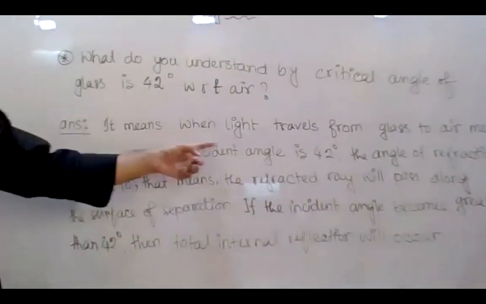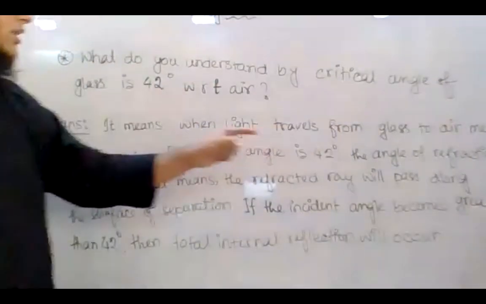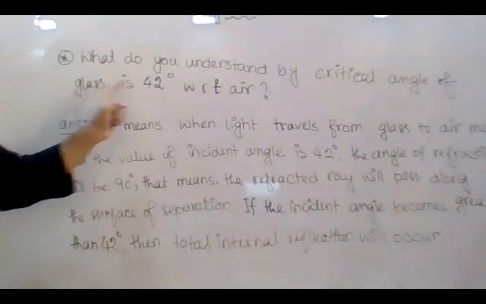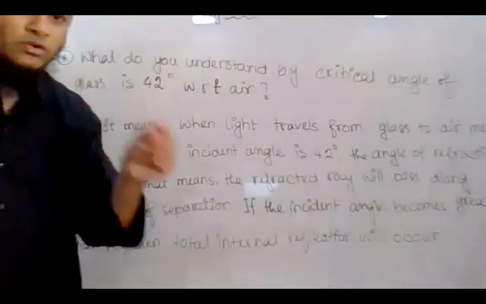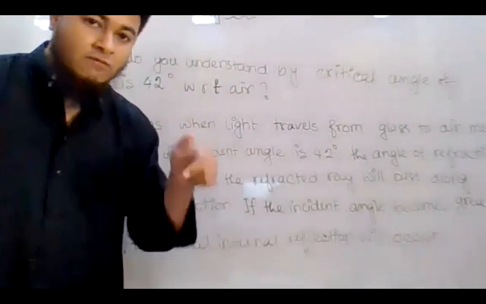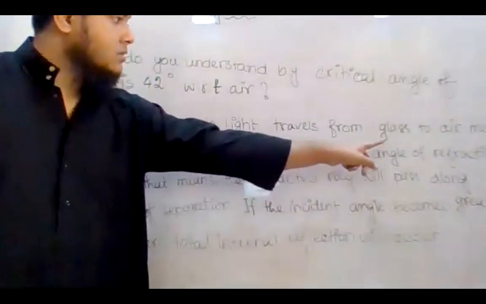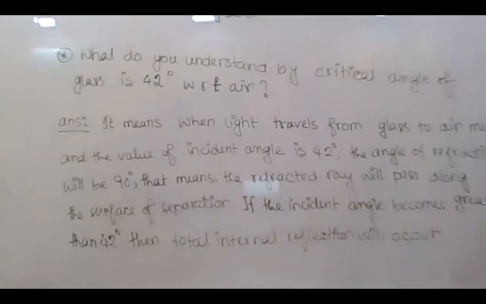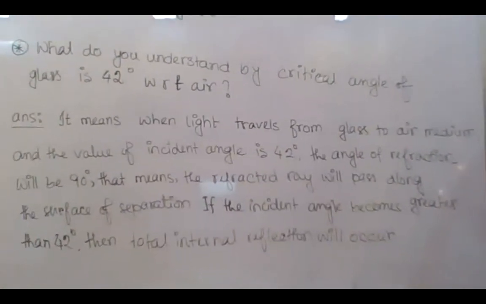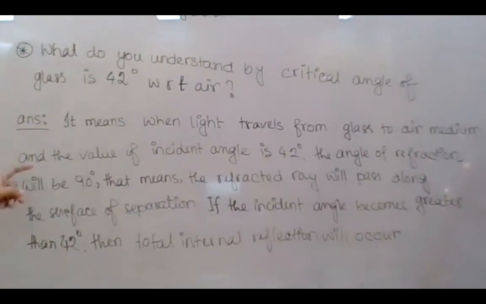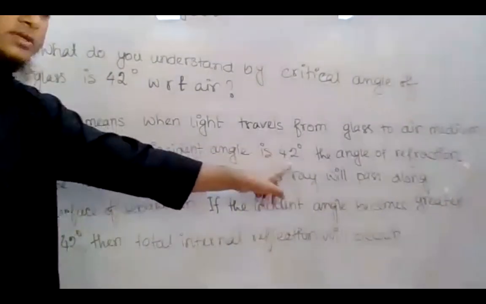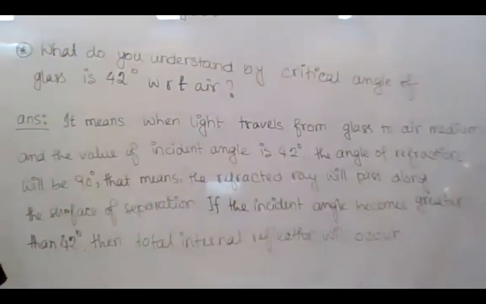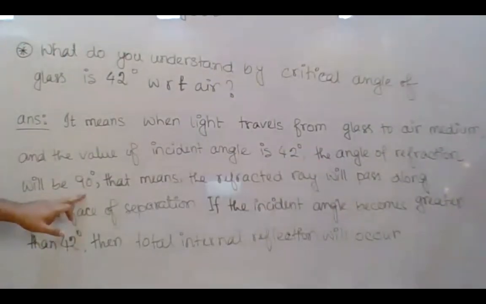It means when a light ray travels from glass to air medium, as they have mentioned, glass and air, we know that the light ray must pass from denser to rarer, so from glass to air. Then what will happen? When the incident angle becomes 42 degrees, then the angle of refraction will be 90 degrees, right?